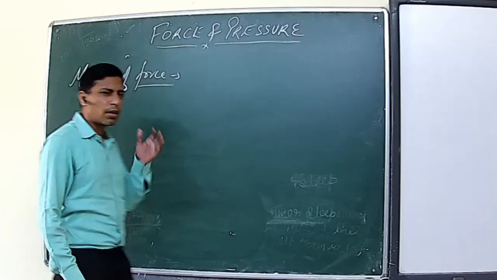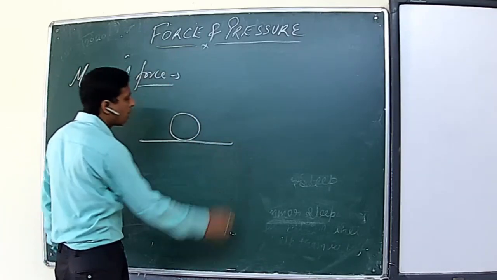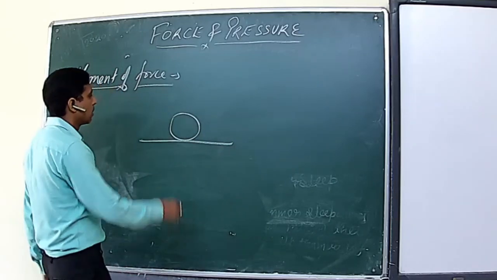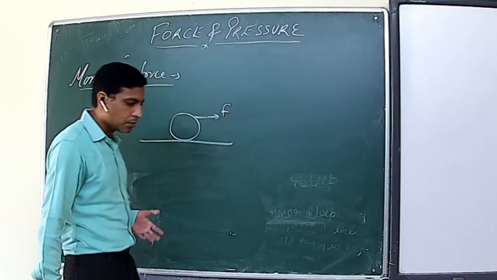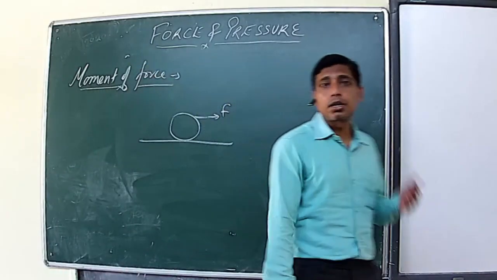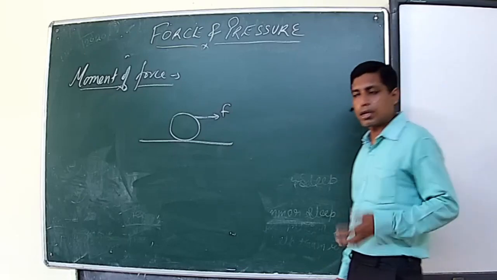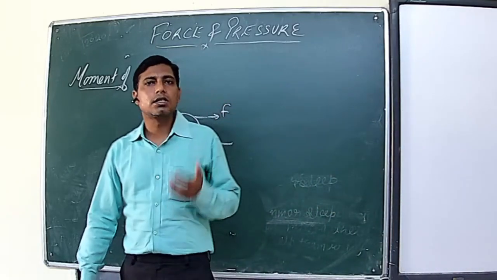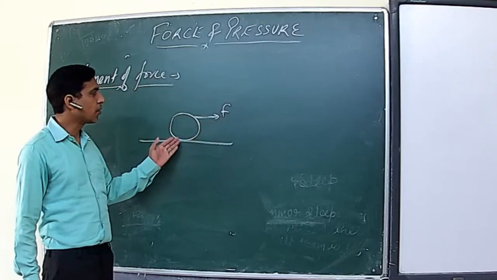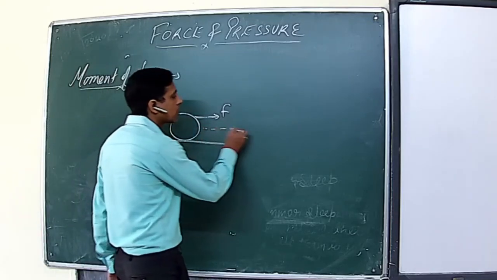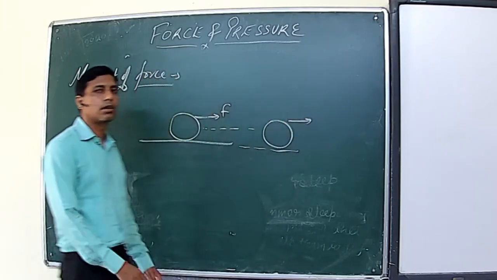Now let's have a recap. Suppose there is a football and it is kept freely on a surface, and if you apply a force F on this, what will happen? As per definition, we have already learned that the applied force has a tendency to change the state of rest. So if this football was initially at rest and then we have applied a force F, then the football will start moving in the direction of the applied force.